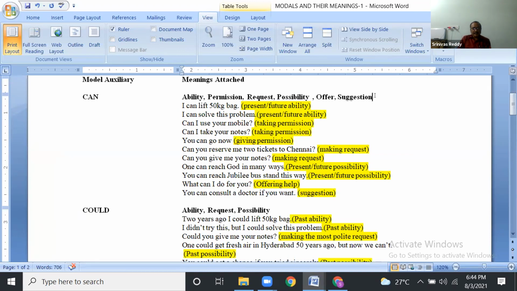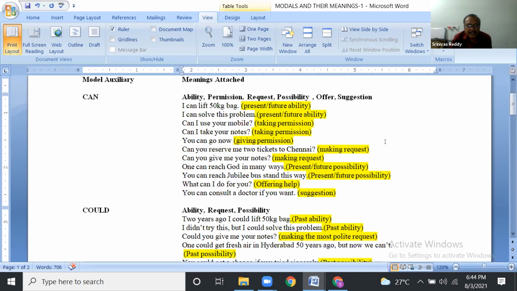Present or future ability. Can I use your mobile? Taking permission. Can I take your notes? Taking permission. You can go now. Giving permission. You see all these here, right? And next one. Okay, come to the next one.